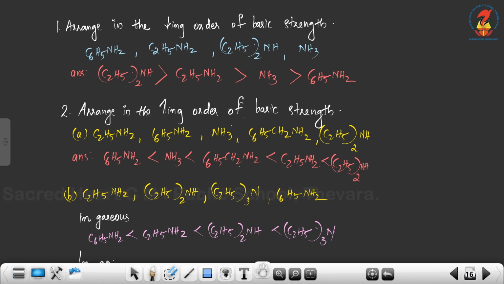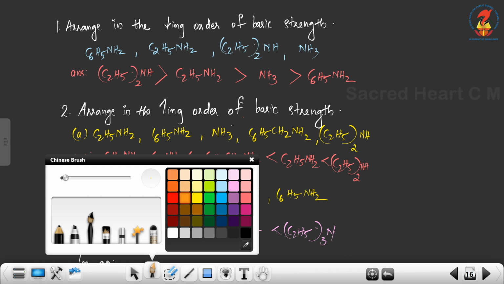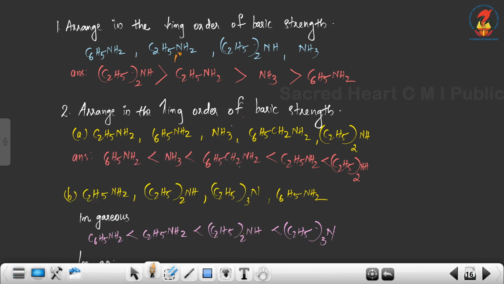See the first question. It is to arrange the following amines in the decreasing order of their basic strength. In the given question, the first one is C6H5NH2, that is aniline. The second one is C2H5NH2, an aliphatic amine, a primary amine.